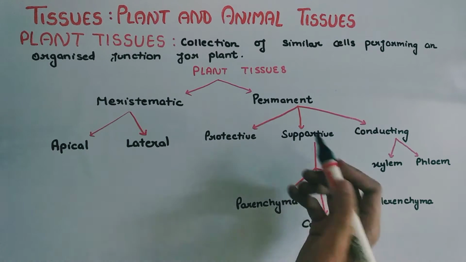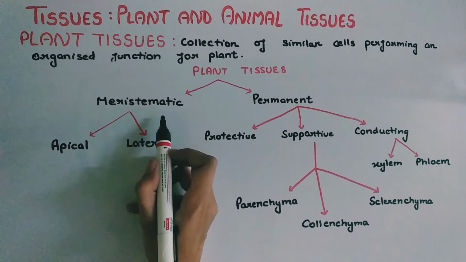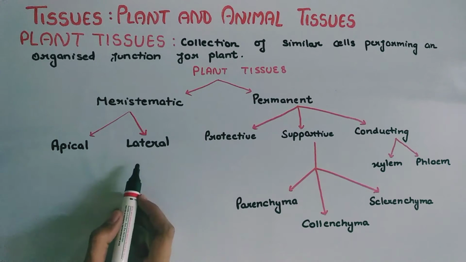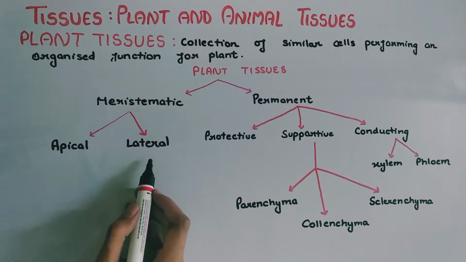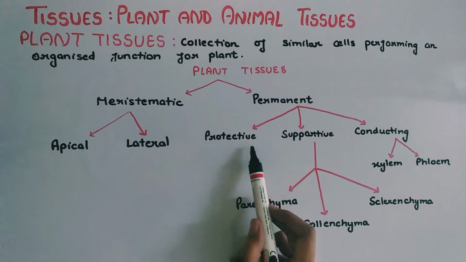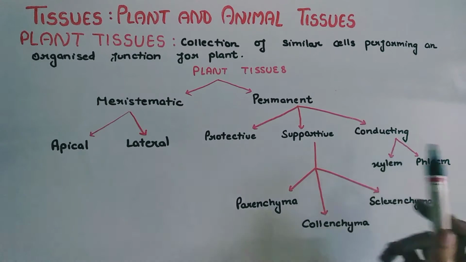From the name, it is clear that permanent tissues are the tissues that are permanent. Meristematic means the growing tissues. Meristematic tissue is further of two types: apical meristem and lateral meristem. Permanent tissue is further of three types: protective, supportive and conductive. This is also clear from their names.